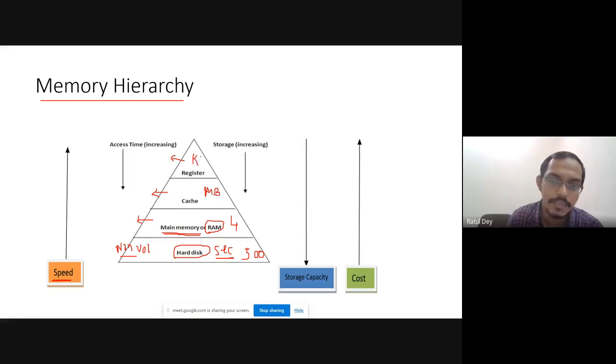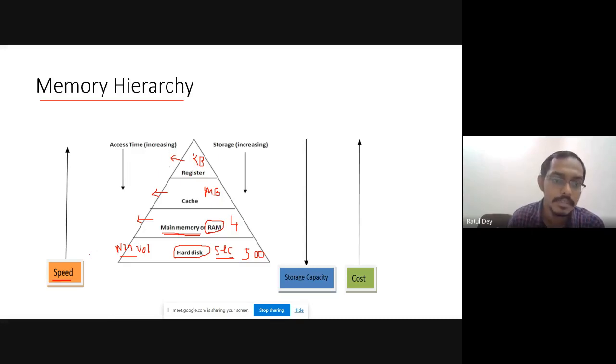So you can identify that. Each and every step we drastically change the capacity. The storage capacity is drastically changed.